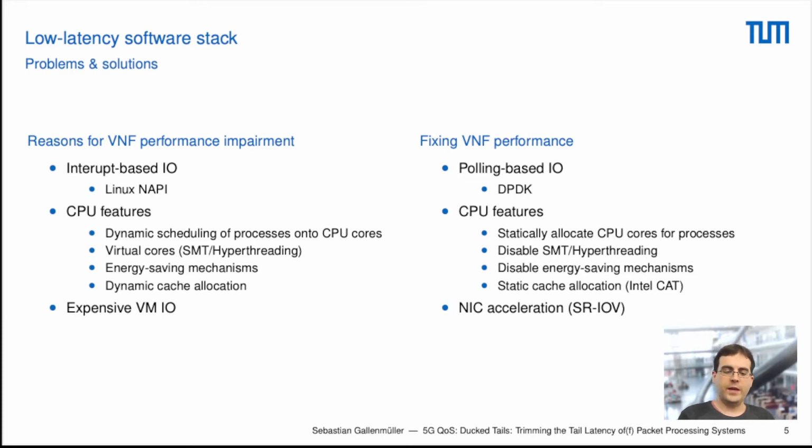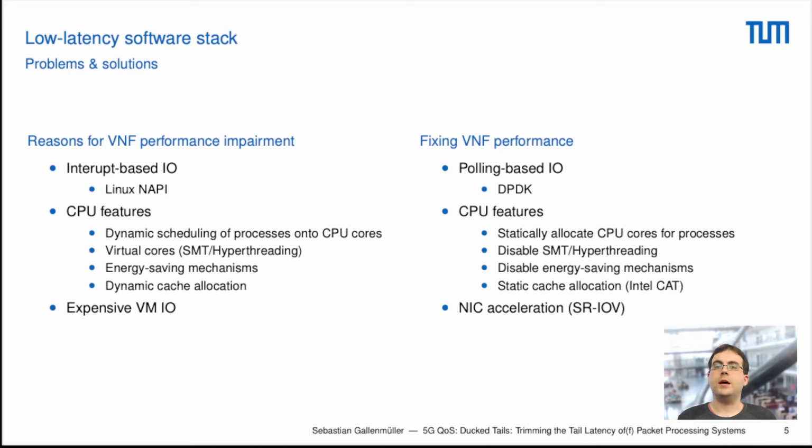So we fixed the amount of cache that a certain core can use. This can be done using the Intel Cache Allocation tool, or short IntelCAT. And finally, we also enabled hardware acceleration mechanisms on our VM.